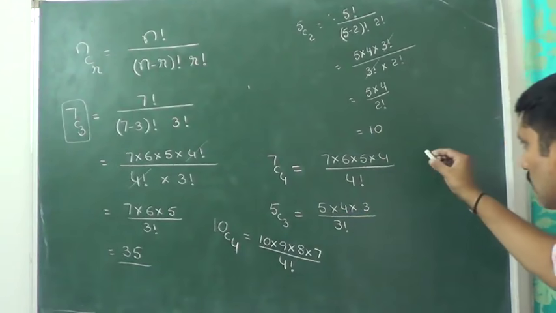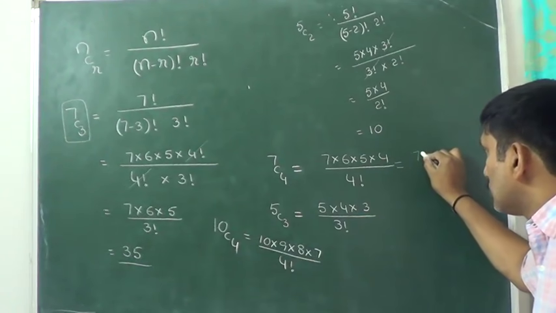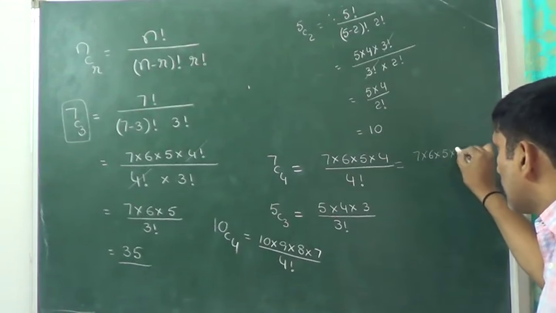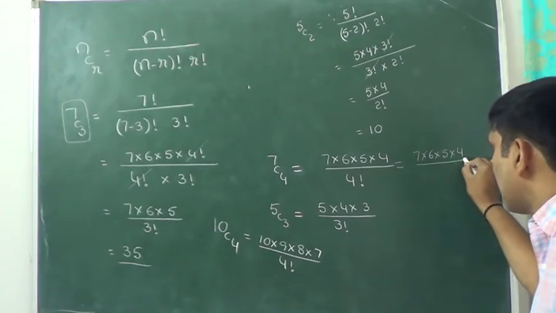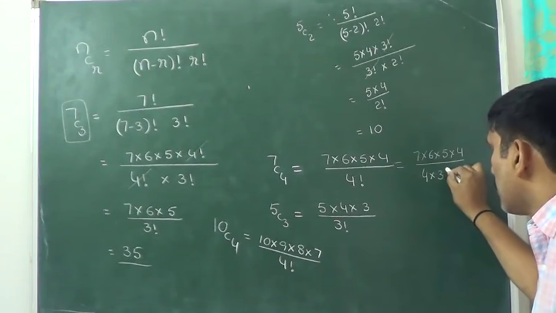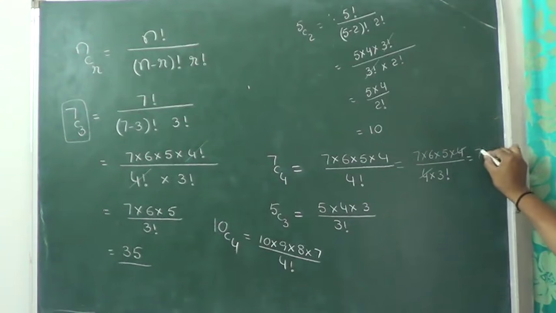But I don't know how many of you observed here: 7 into 6 into 5 into 4 divided by 4 factorial can be written as 4 into 3 factorial, right? Now 4 cancels. We got the answer as 7 into 6 into 5 divided by 3 factorial.